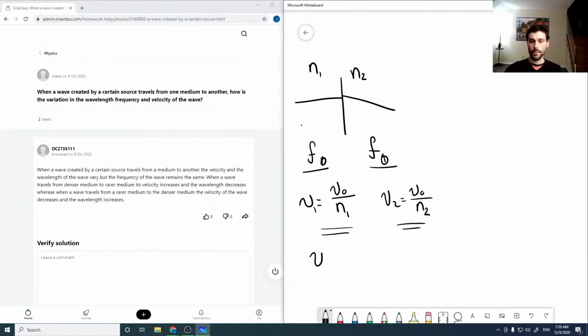And because we know that the velocity of a wave is the frequency times the wavelength, that means that our wavelength is the speed over our frequency. Frequency is not changing, but our speed is changing. So that means that as speed is getting lower, our wavelength is also decreasing. So we get an apparent wavelength shift, but frequency is always maintained.